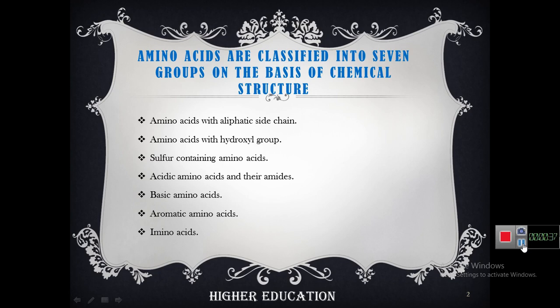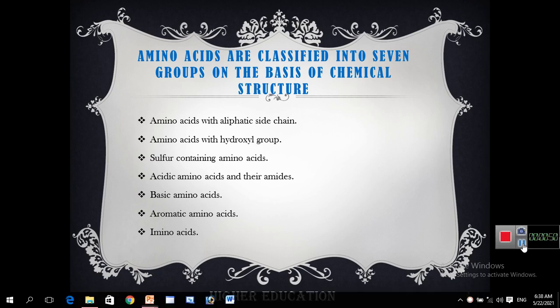First one is amino acids with aliphatic side chain, second, amino acids with hydroxyl group. Third one is sulfur containing amino acids. Fourth one, acidic amino acids and their amides, basic amino acids, aromatic amino acids and imino acid.